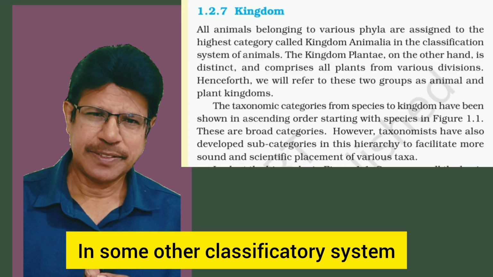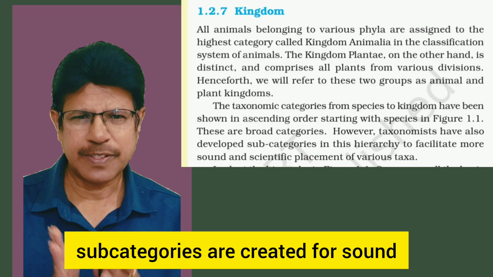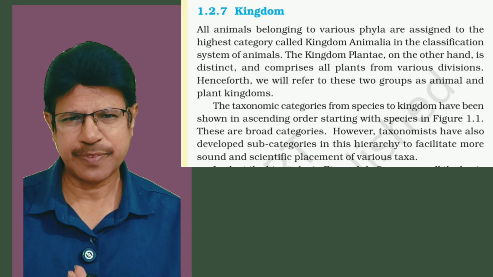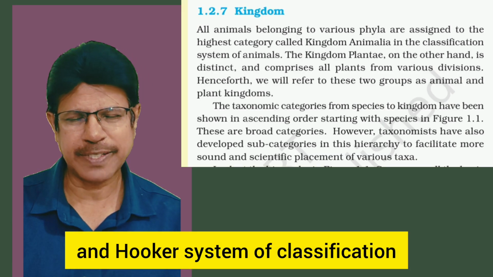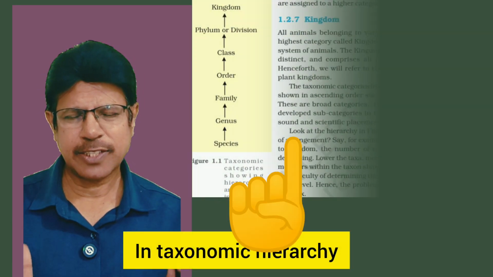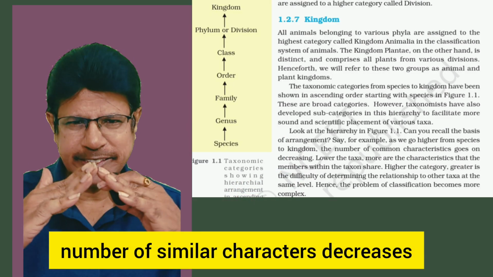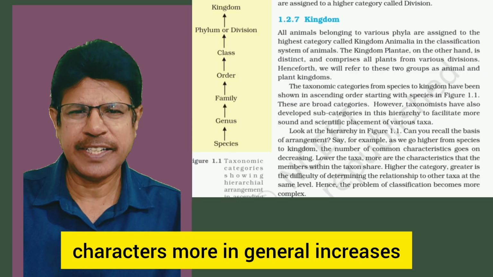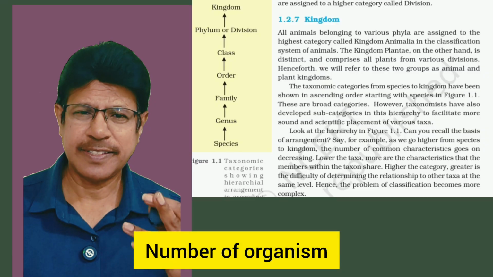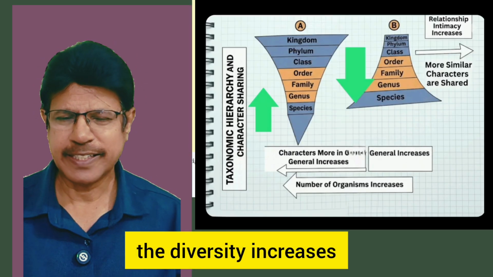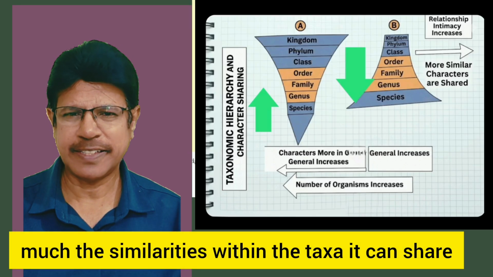In some other classificatory systems like Bentham and Hooker, subcategories are created for sound and scientific placement of taxa, for correct placement of the taxa. In the taxonomic hierarchy, if you go from species to kingdom, the number of similar characters decreases. Characters in general increase. Why? Because the number of organisms, the types of organisms, the diversity increases. The lower the taxa, the more similarities within the taxa it can share.